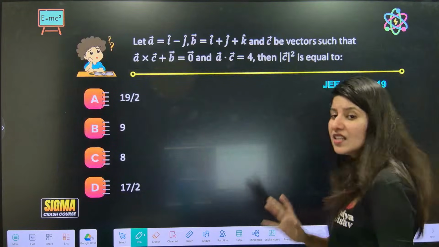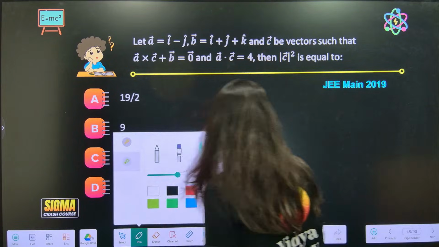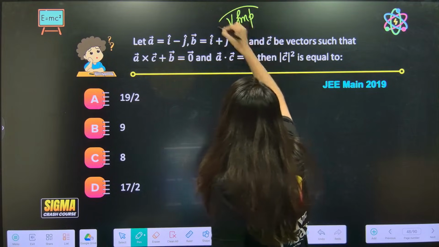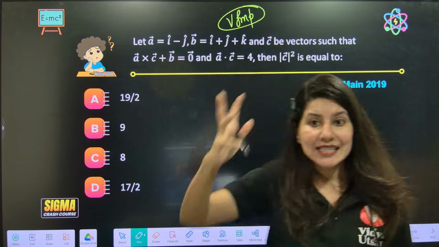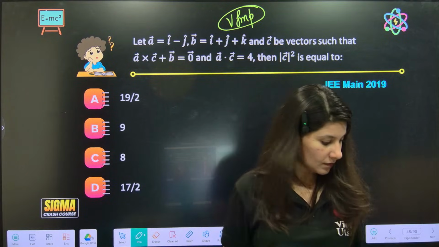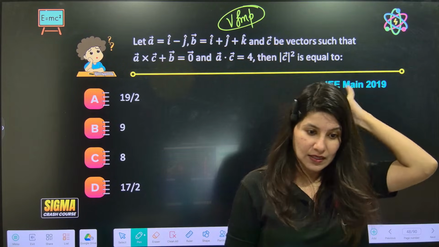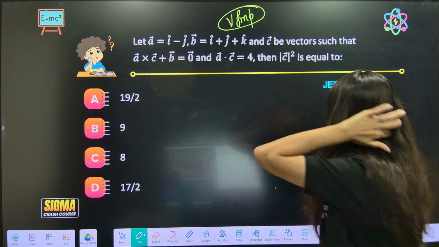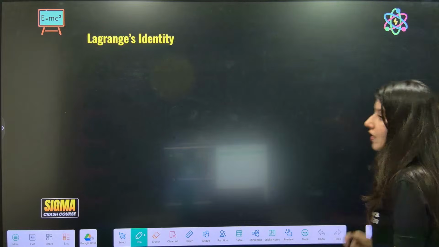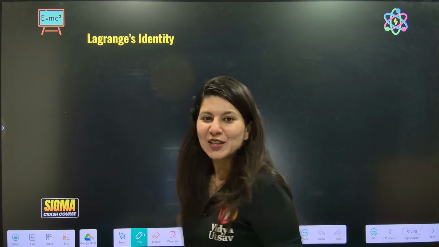One very important question, important test. I think every year they are giving this type of question. Very, very important. What is the category, the type, where dot and cross product come together? Before that, I will tell you Lagrange's identity.